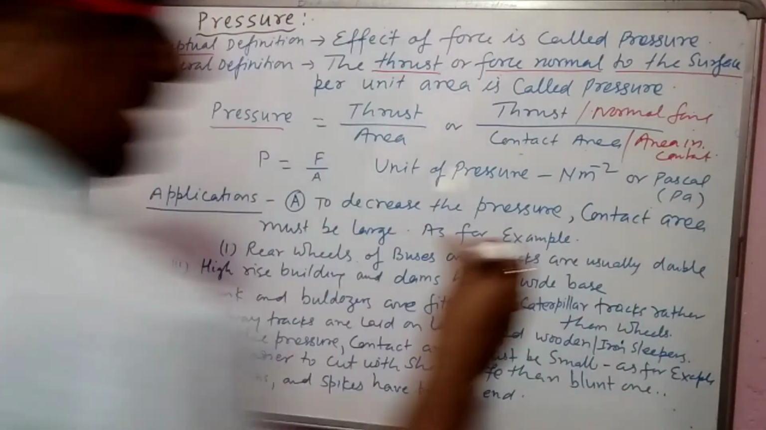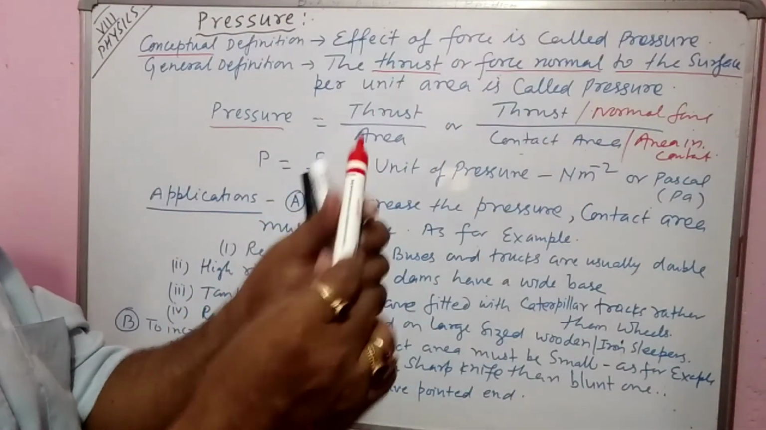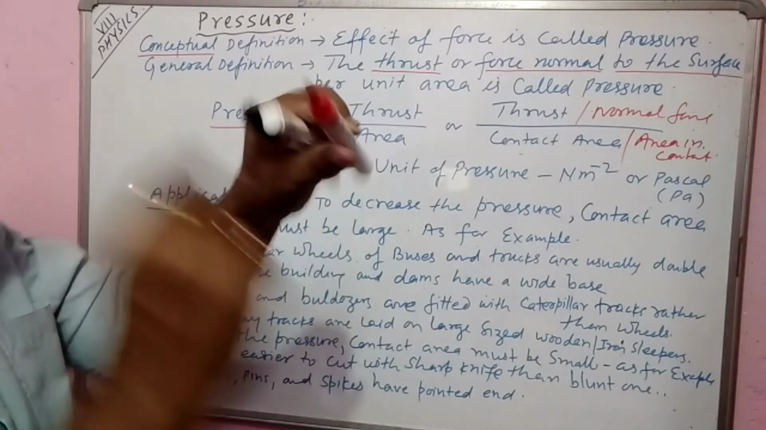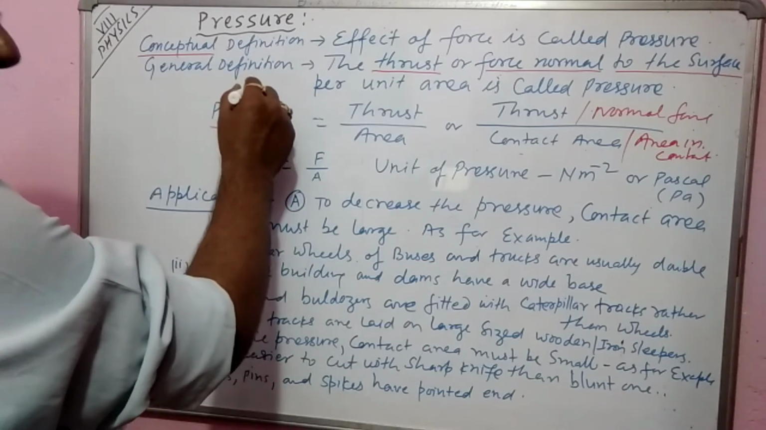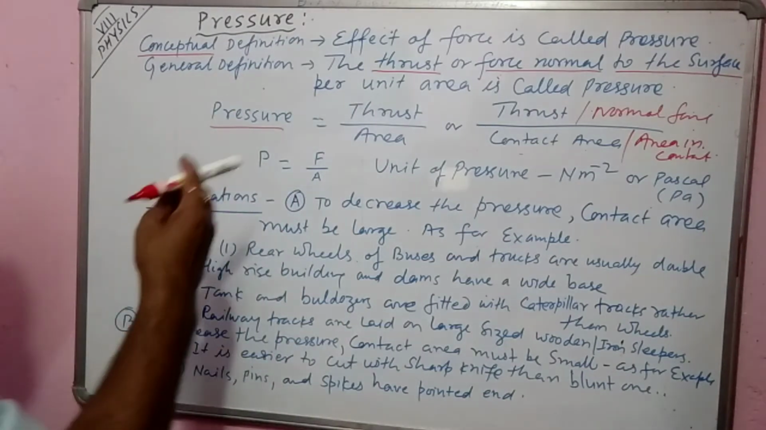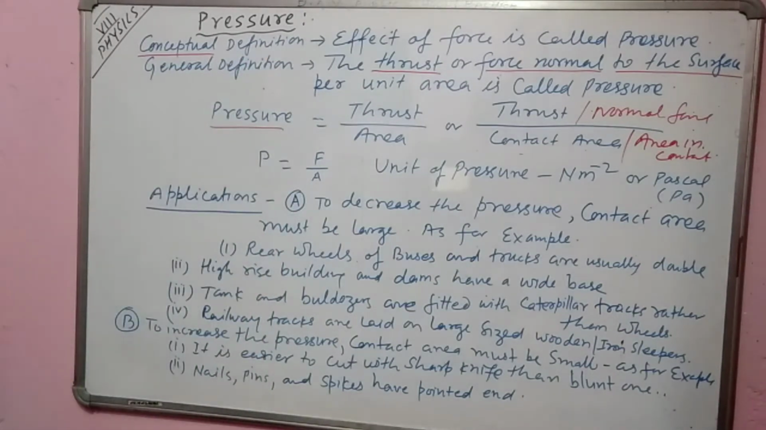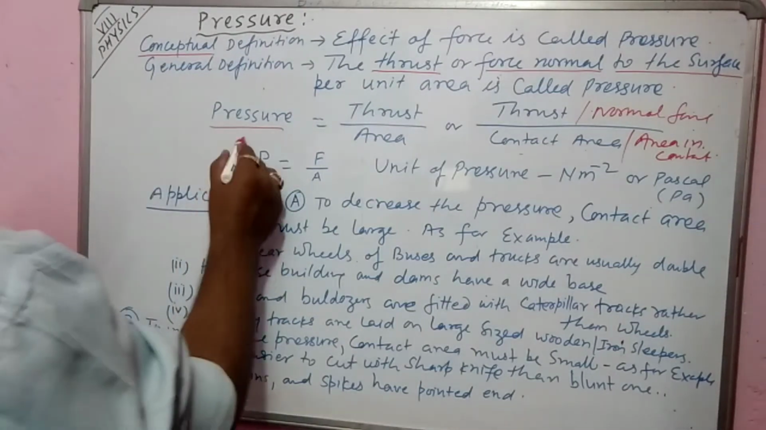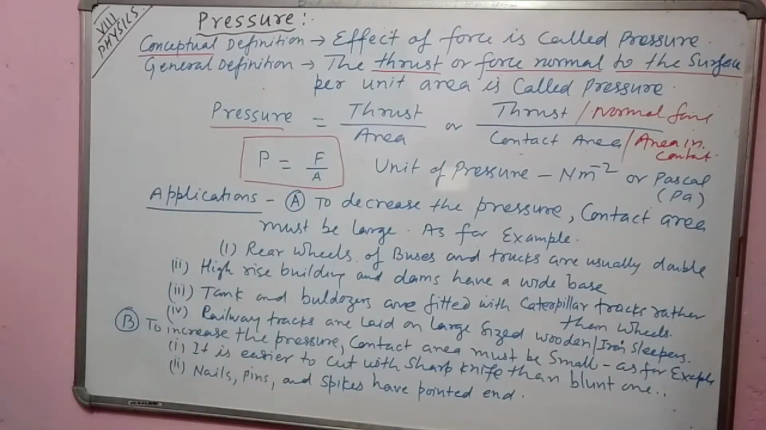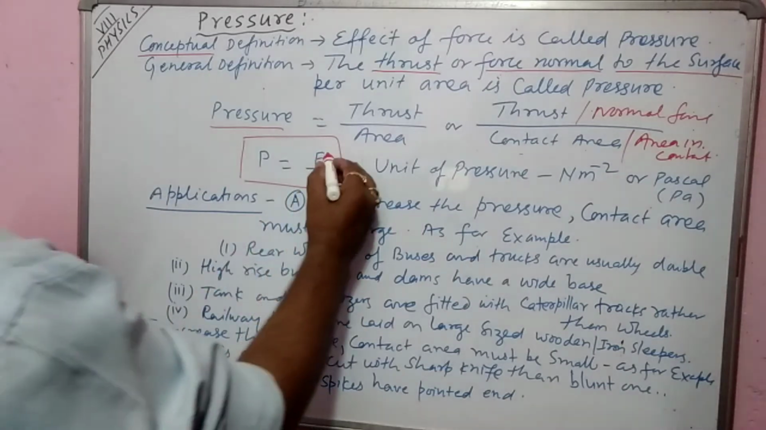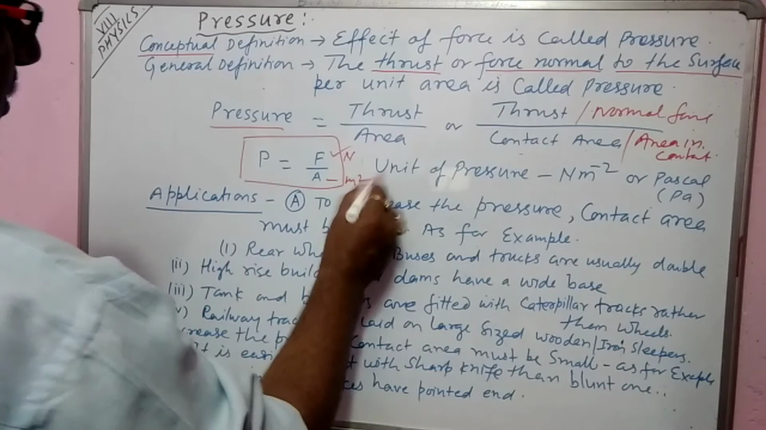For example, the contact area with this marker. This side the area is larger and this side the area is small. So while writing, the area in contact is less here, and when it is pressed like this, the area in contact will increase. So mathematically it can be written as P is equal to force by area, and the unit of force is Newton and the unit of area is meter square.